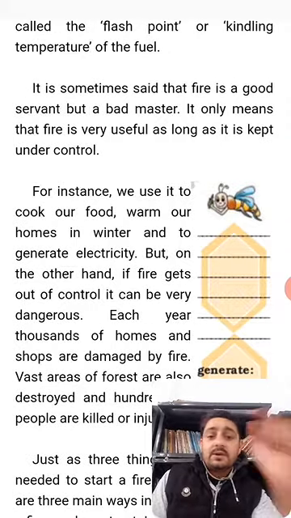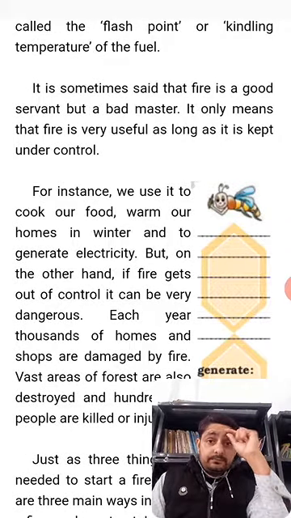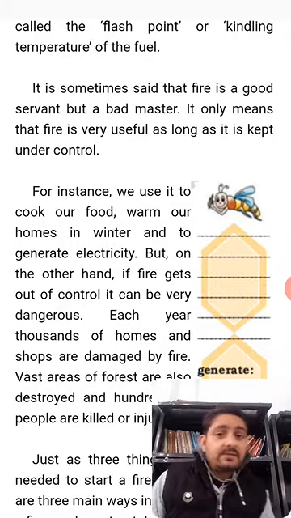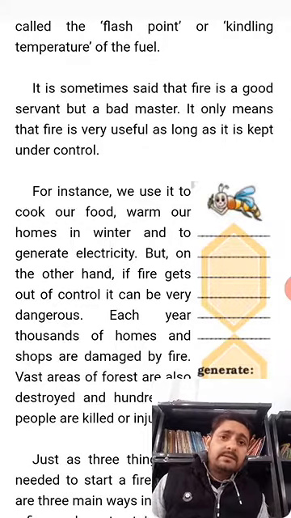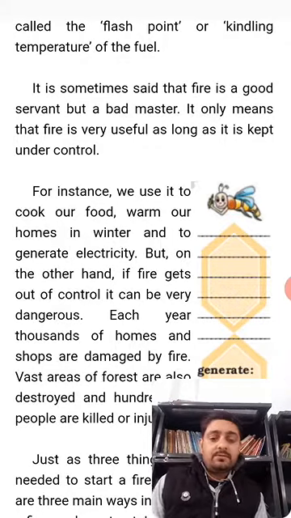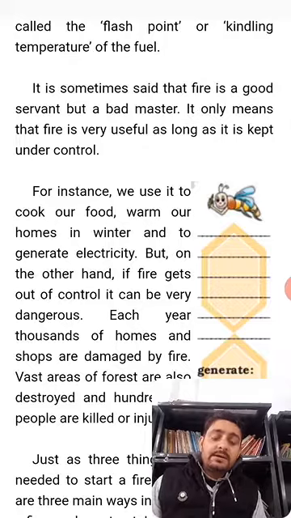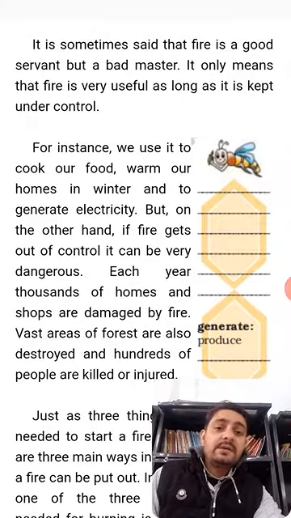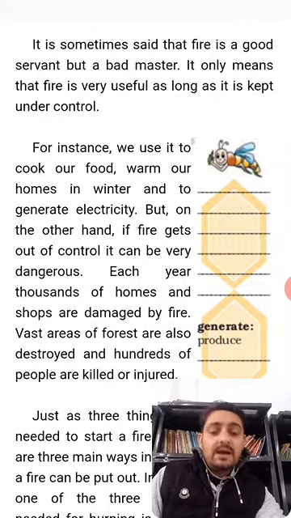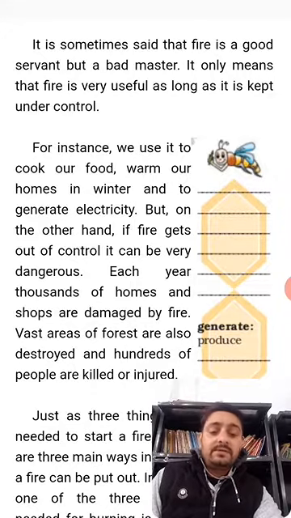It is sometimes said that fire is a good servant but a bad master. We know that fire is very useful for us in many ways. If we use it in a proper way, then it becomes a good servant, and if we use this fire very carelessly, then it will become a very bad master. This is what it means by this line. It only means that fire is very useful as long as it is kept under control. If we keep the fire under control, then it will be useful. If it is out of control, then it will be very dangerous.